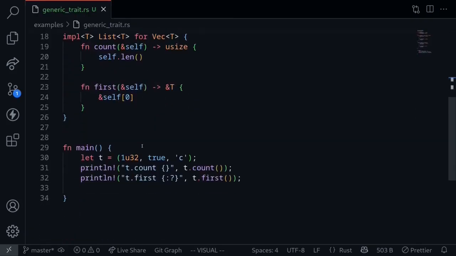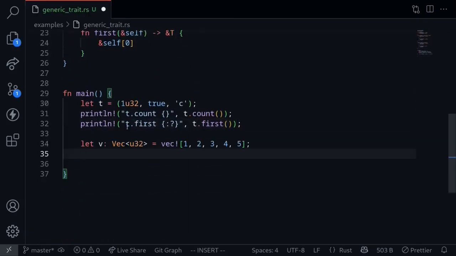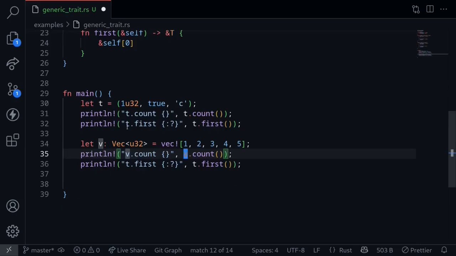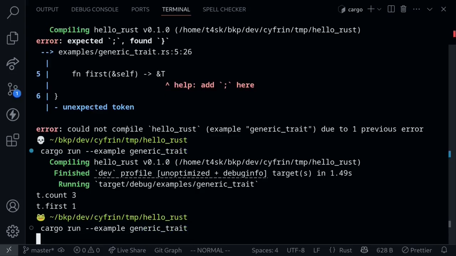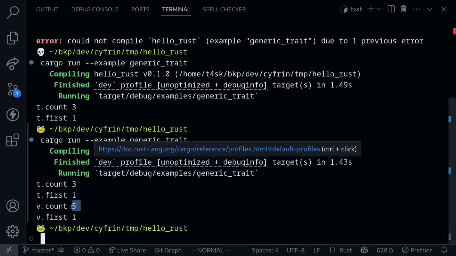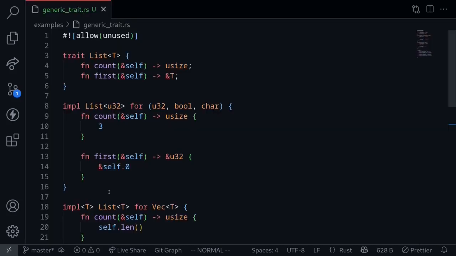Let's look at an example of a vector. Initialize a vector with 5 elements, and then call the function count on the vector, and call the function first on the vector as well. Execute the code, and we see that the count of the vector is 5, and the first element is a 1. So in this video, we looked at examples of how to declare and implement generic traits.